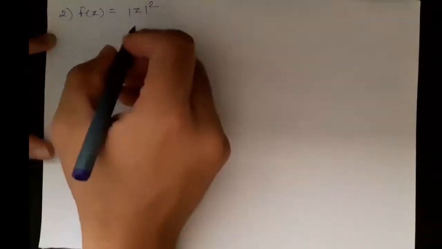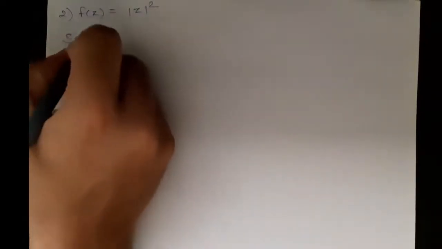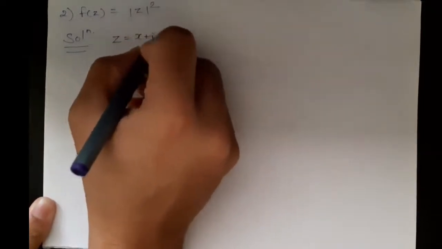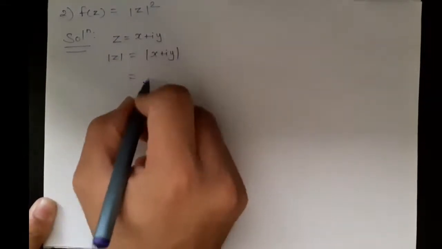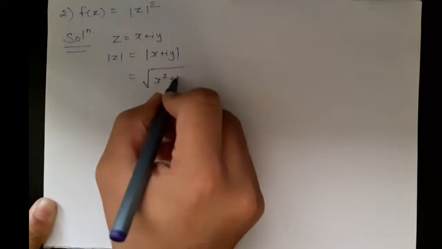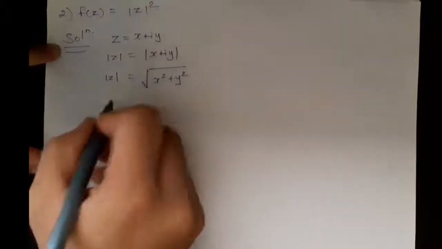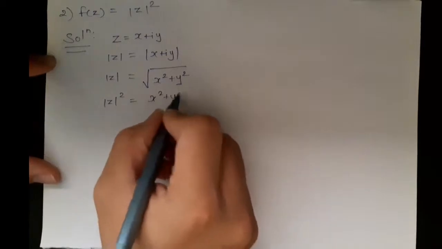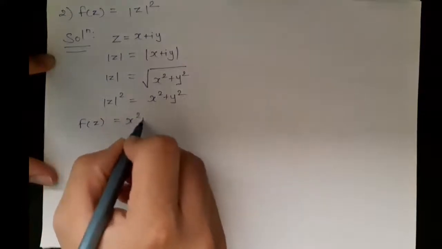So the next question is f of z equals mod z the whole square. The solution will be: as z equals x plus iy, mod z can be written as mod of x plus iy. This can be written as under root of x square plus y square, that is real part square plus imaginary part square. This is mod z. Now squaring on both sides, we get mod z the whole square equals x square plus y square. So we got f of z equals x square plus y square.